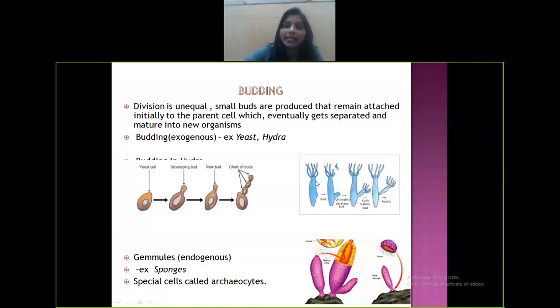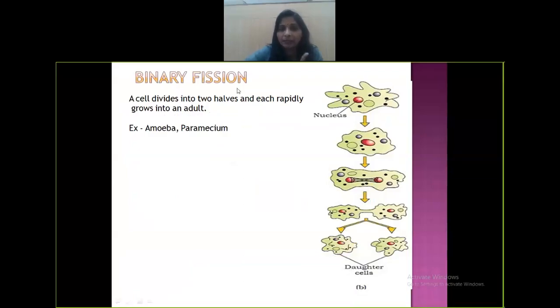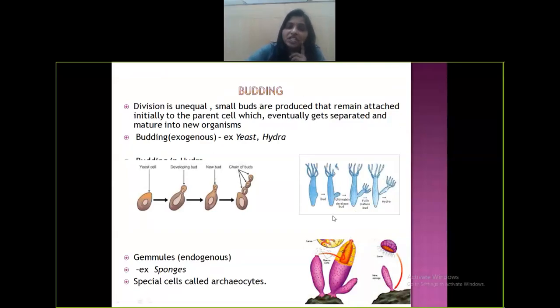Here division is unequal. The difference between binary fission and budding is that in binary fission the division was equal, whereas in budding the division is unequal. Small buds are produced, they remain attached initially to the parent cell, then they get separated and mature into a new organism. Examples are budding in yeast as well as budding in hydra. In hydra there's a single bud, whereas in yeast you can see many buds produced that remain attached to each other, and then they detach. That is why we call it a chain of buds.